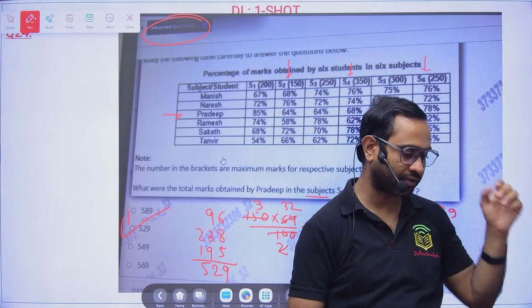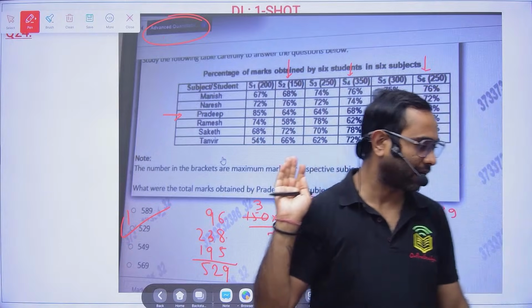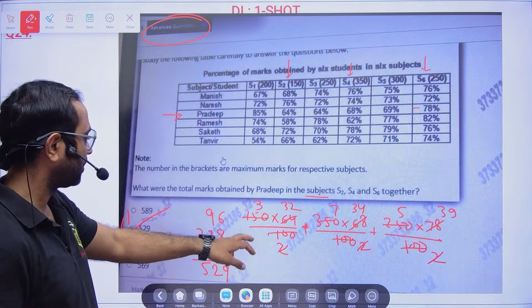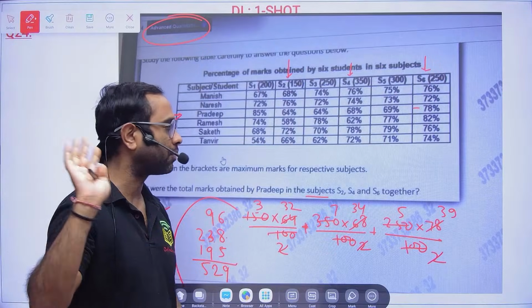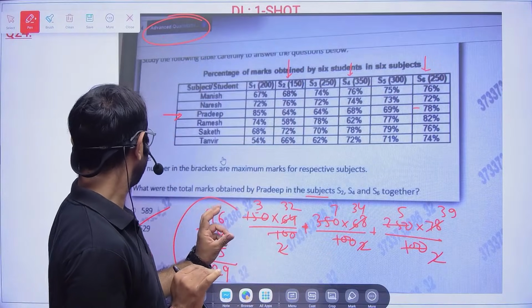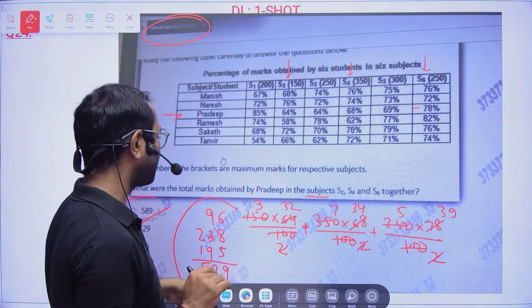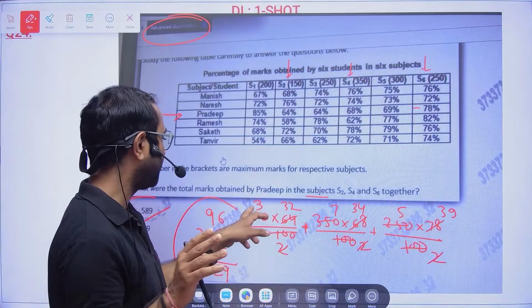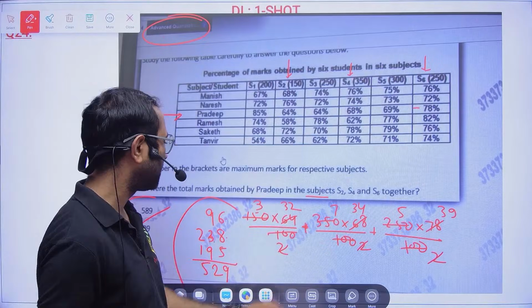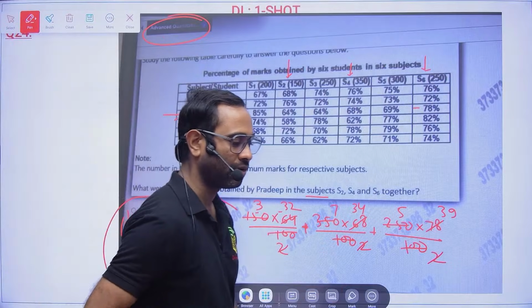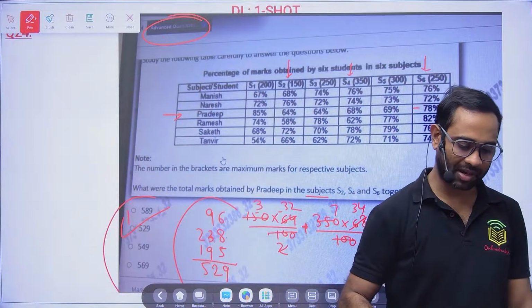Is there any short trick for this question? This is so simple. See, the short tricks for questions will come when the questions take more than 2-3 minutes. This is a very simple question, and there is some method to do it. You would have to go for the digital sum, but as it was easy, I did not do it. So I am not bringing the digital sum into the picture.